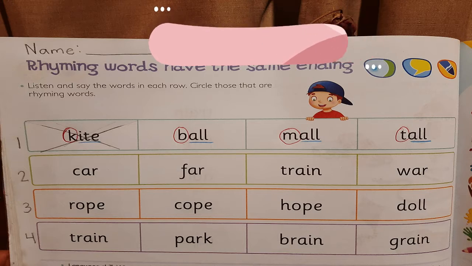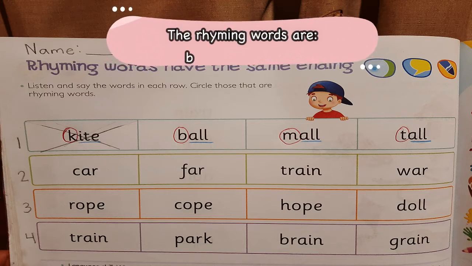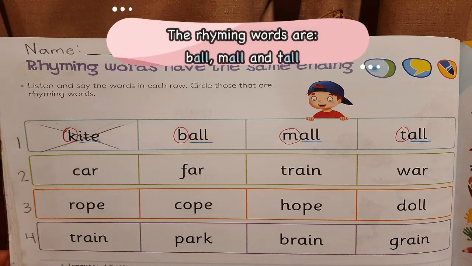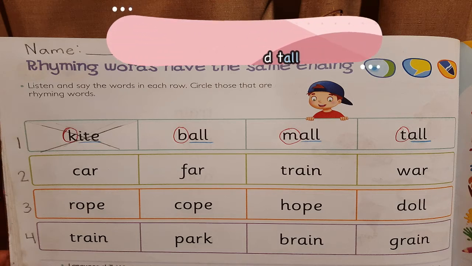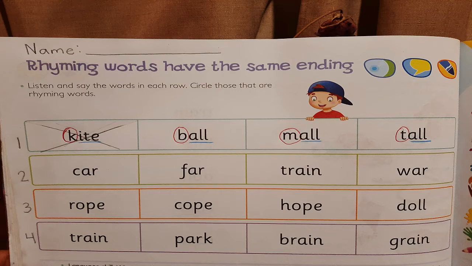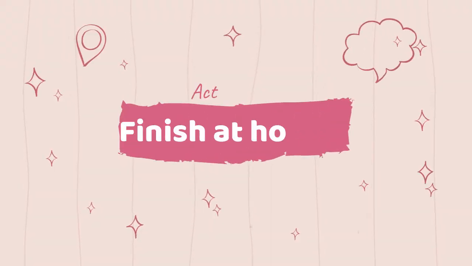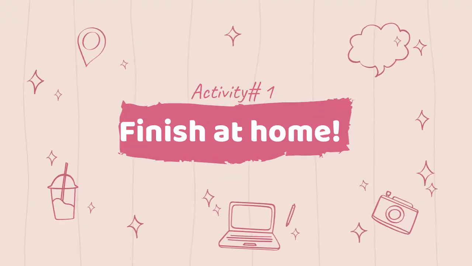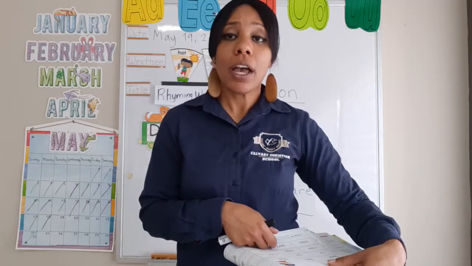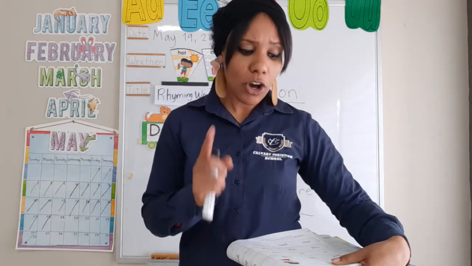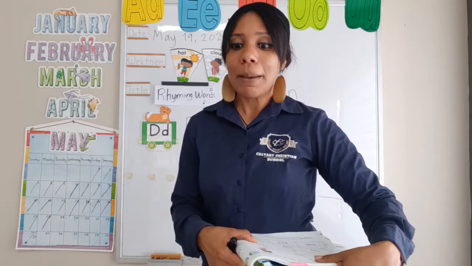Great job. And now we're going to practice together and say the rhyming words are ball, mall, and tall, right? And why do we know that? Because they have the same ending. Great job. So you guys are going to finish this exercise for homework, and then we're going to review on Thursday. I hope you guys have a fun time practicing this, but let's continue.